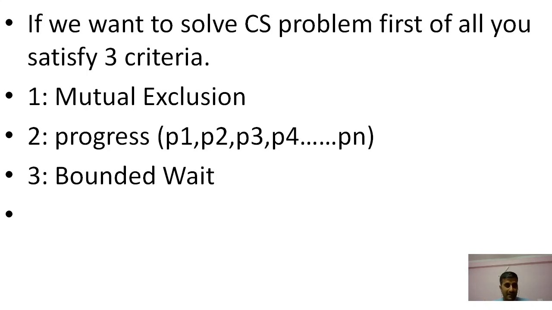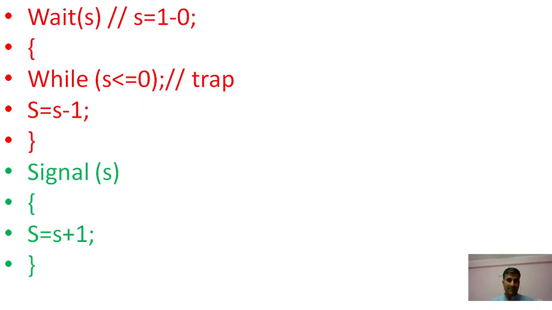A is nothing but a single variable, and as we discussed in the definition, a semaphore is simply a variable. If we fulfill all three criteria, mutual exclusion, progress and bounded wait, using a single variable, then we can say that this is the semaphore.